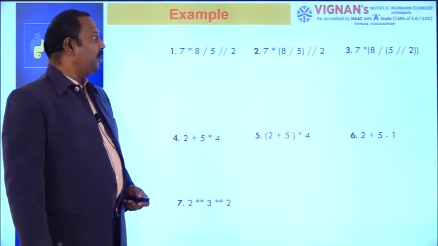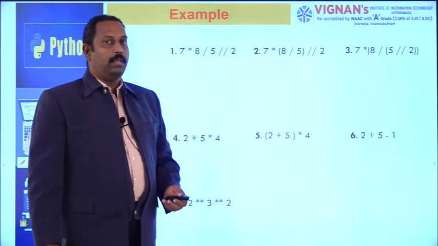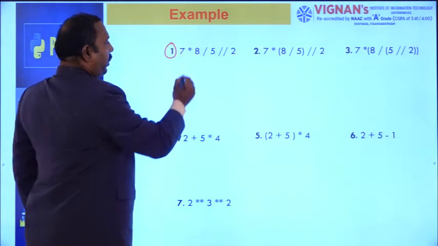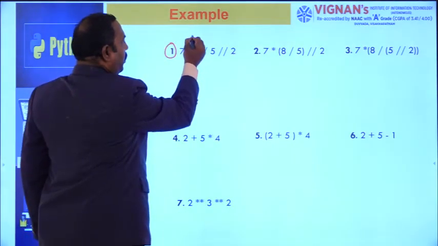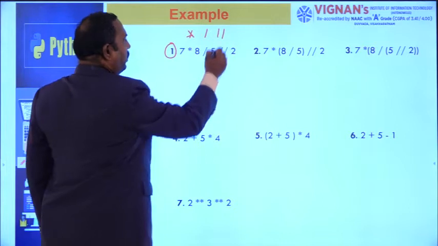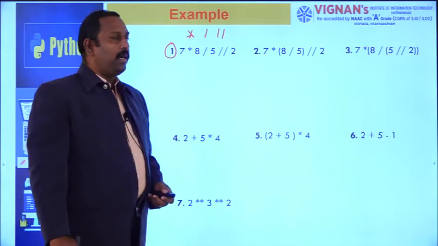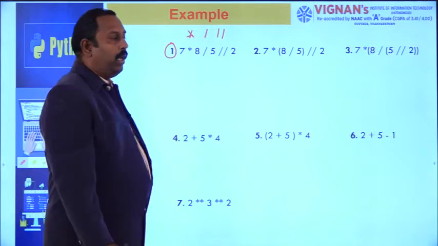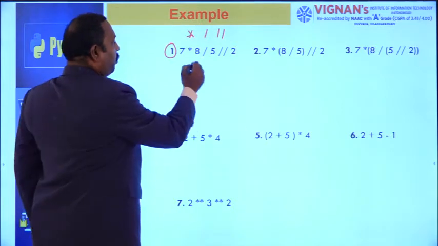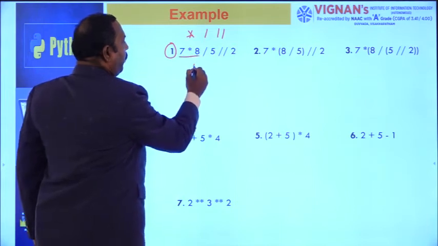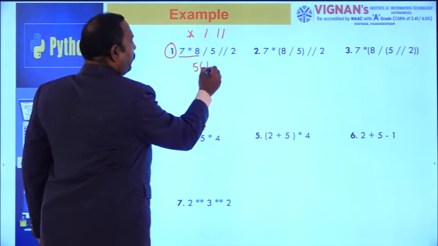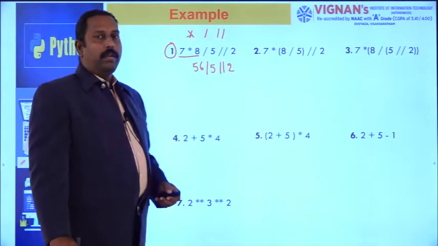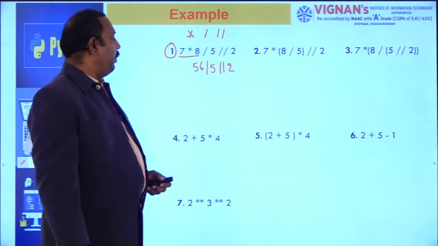So when coming to the evaluation of expressions, consider the first example here. The operators available are star, slash, and double slash, and all operators have the same priority. That's why we have to follow the associativity left to right rule. Going left to right, the first one is 7 into 8, so 56, divided by 5, double slash 2.